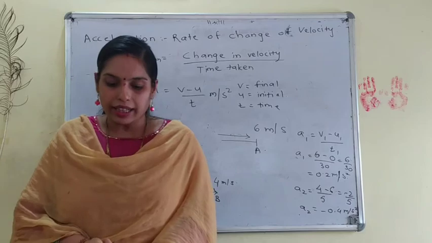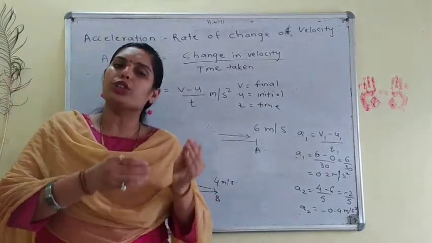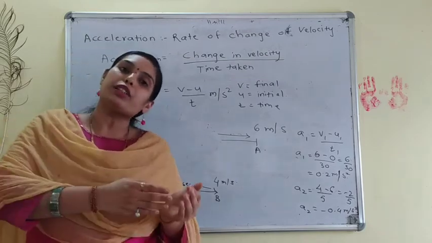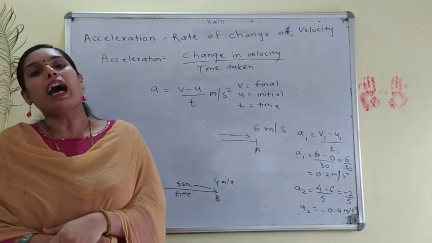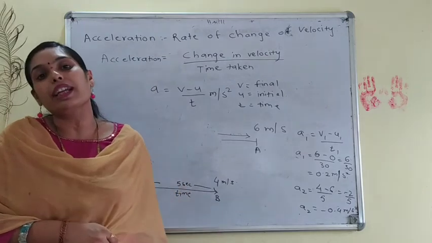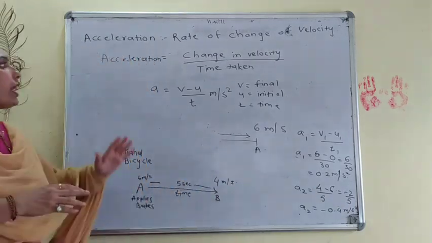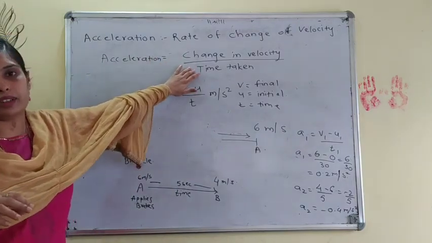It means that when the velocity is increased or decreased. In short, in simple words, for our better understanding, we can say that if the speed is increased and the speed is decreased, then there is some acceleration. But the proper word is velocity, because we also consider the directions in the concept. Now, acceleration can simply be defined as change in velocity upon time taken.